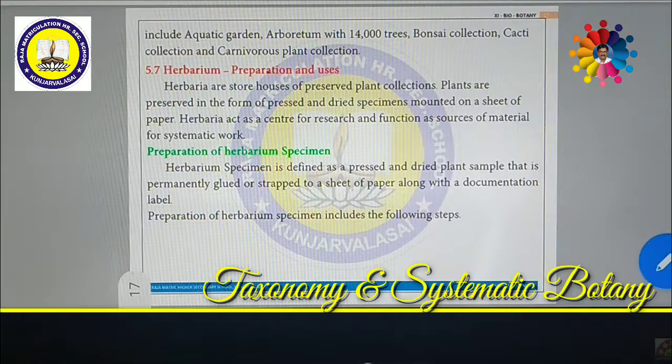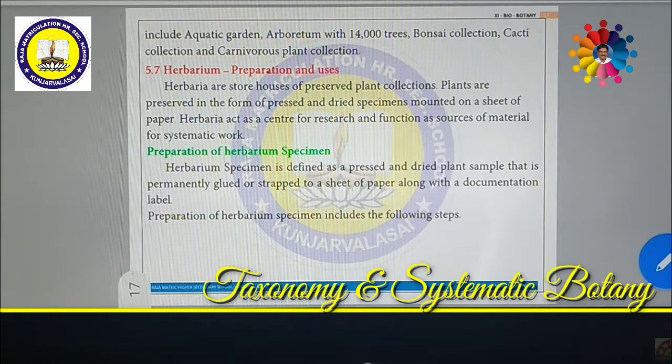But nowadays herbarium collection is not given to students. It is a very good idea to collect herbaria, because you can understand a particular plant somewhat without the knowledge of a book. You can understand the plant very clearly, because we visit many places to collect various types of plants for the preparation of herbaria.